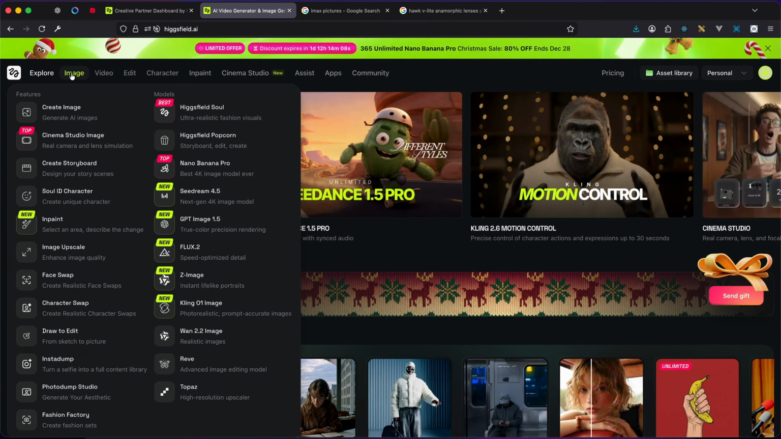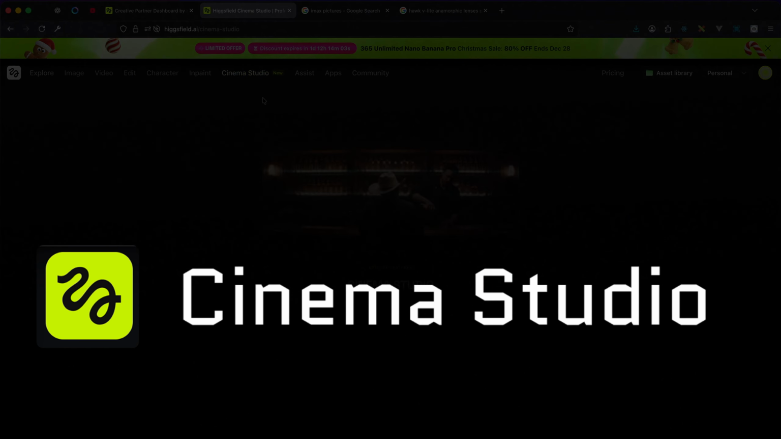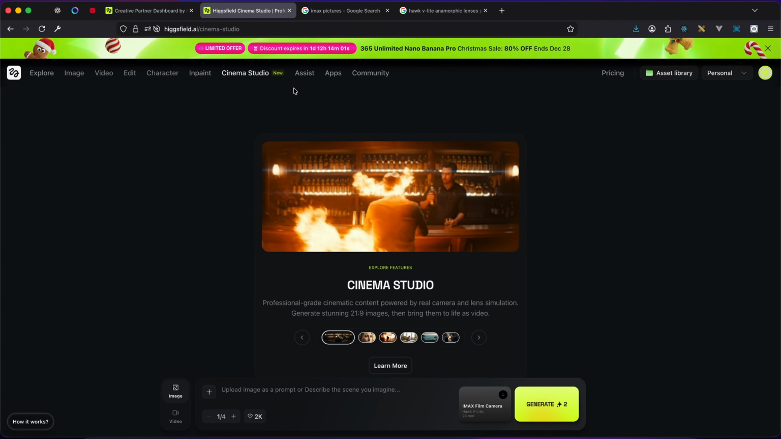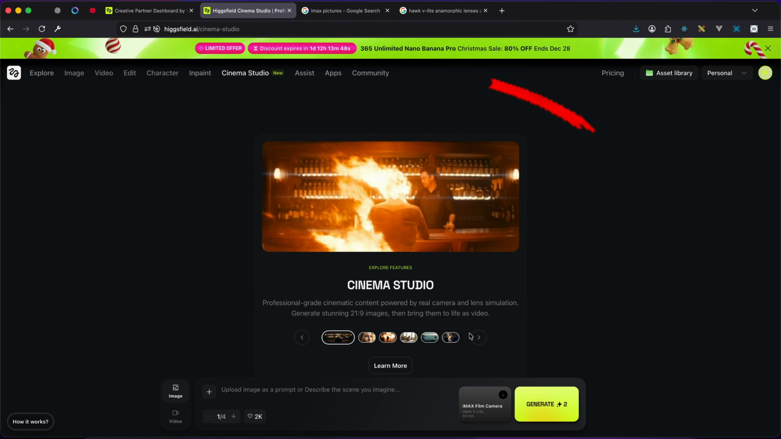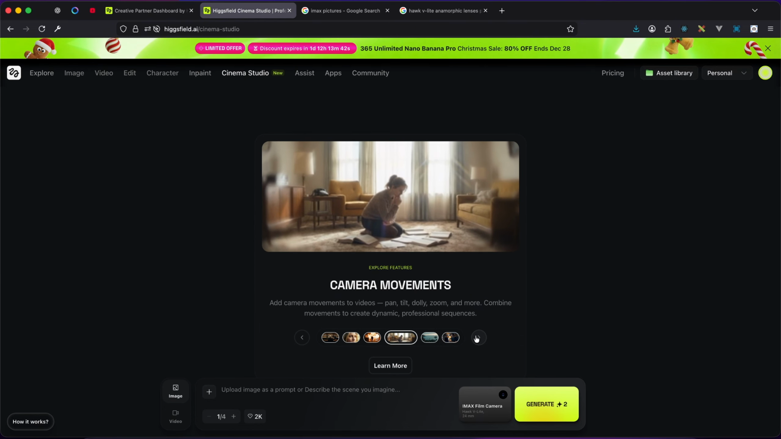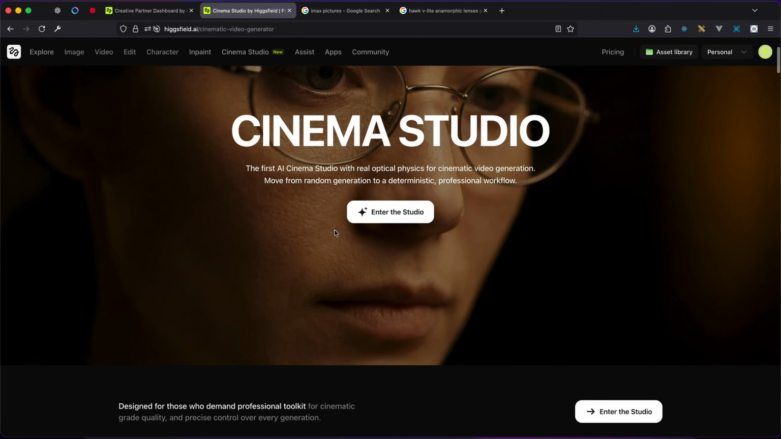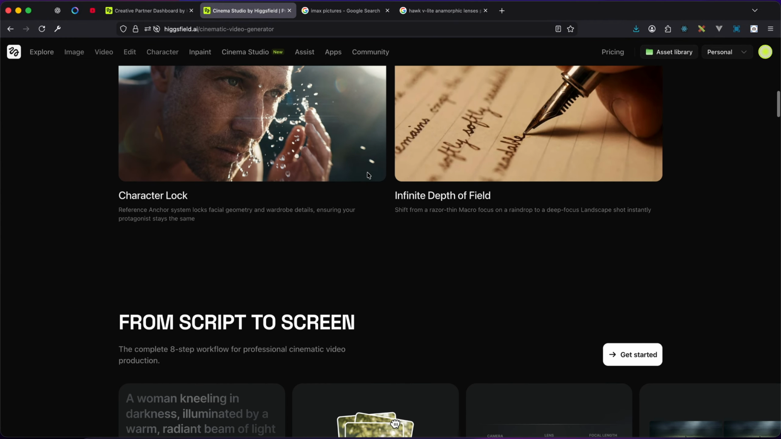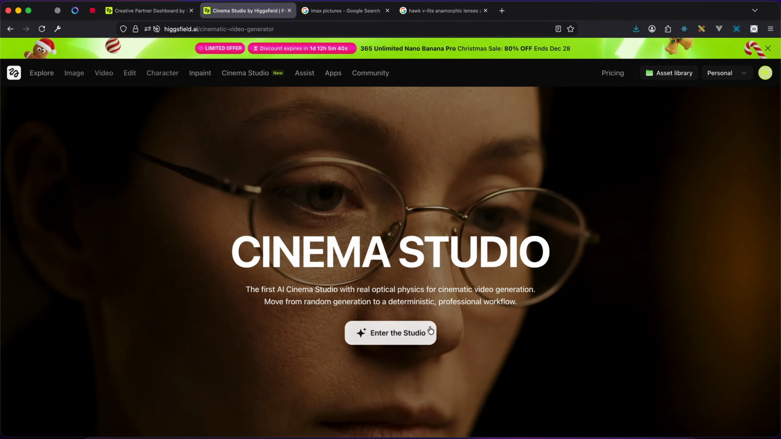So you realize it comes with a lot of features, but in this particular video, we'll be looking at the Cinema Studio. So when you click that in the navigation bar, it brings you to this particular page. You get a sample of what you can create with the Cinema Studio over here. And when you click learn more, it takes you to the landing page of the Cinema Studio to give you more insight into what you can create with it. When you click the enter the studio button, it brings you back to the Cinema Studio.